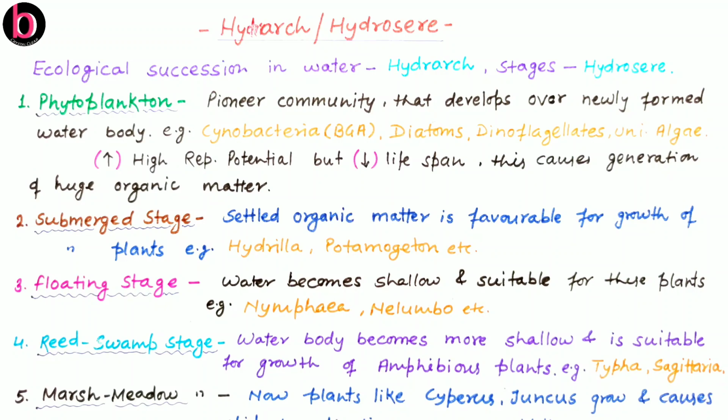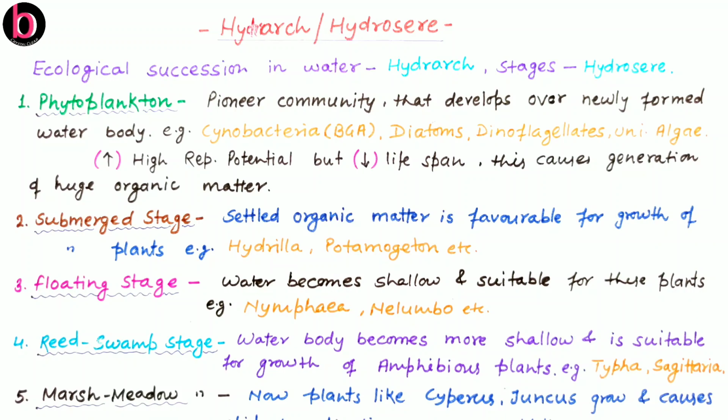What are the stages which occur during hydrarch or hydrosere? Broadly we may categorize them into pioneer community, seral community and climax community. Pioneer community carries those organisms which grow for the very first time in that naked area. Second, seral community: these are transitional communities which are getting replaced one by one, and finally this transitional community is also replaced by the climax community. Here we have to discuss one by one.